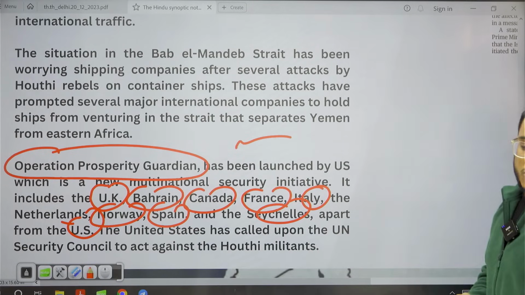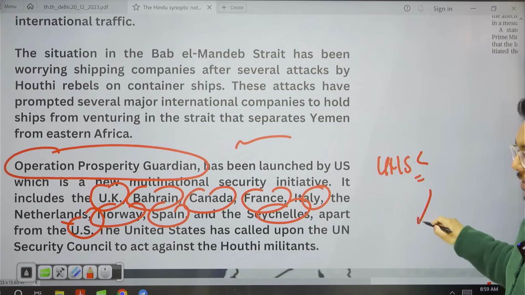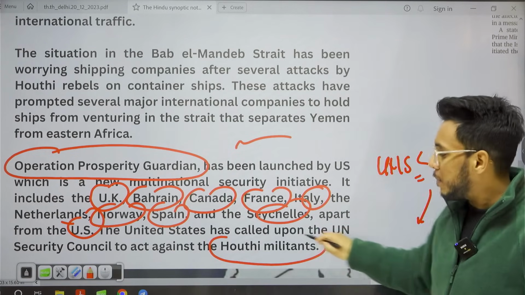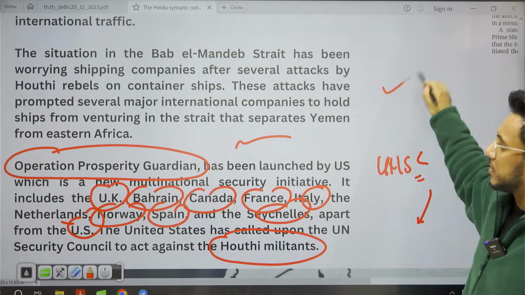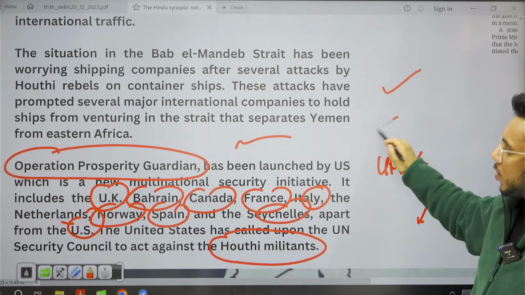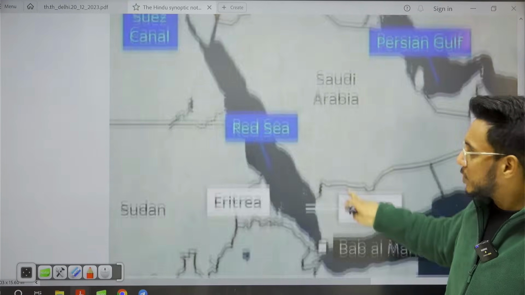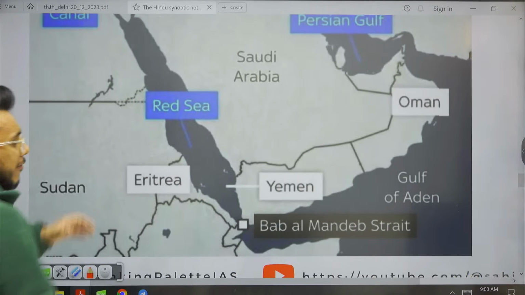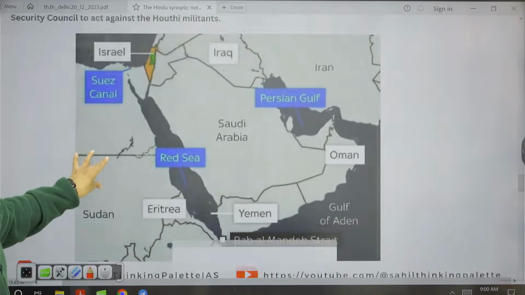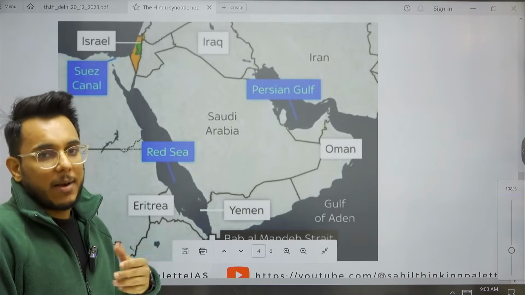Also the USA has called on the United Nations Security Council, UNSC, to act against the Houthi militants who are attacking Israeli-bound ships. Are you getting it or not? So around this Bab el Mandeb, to reduce the instability, this development has happened, and Israel has also discussed the matter with India.